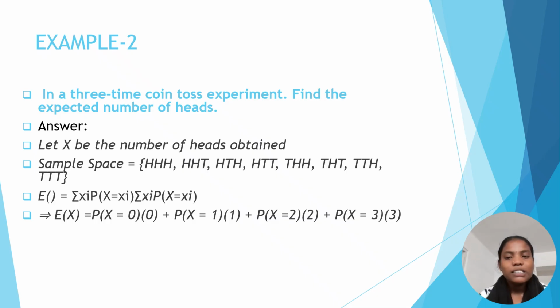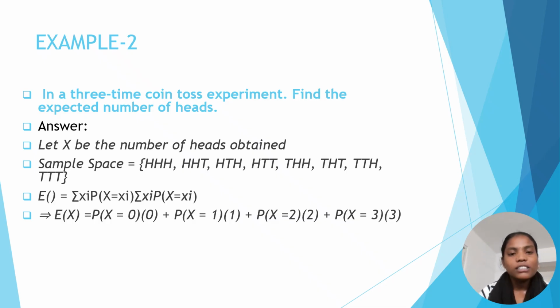The sample space, with 3 coins or 3 coin tosses, is: 3 heads, or 2 heads and 1 tail, or 1 head, 1 tail, 1 head, or 2 tails and 1 head, or 1 tail and 2 heads, or 1 head and 2 tails. This is the sample space of the expectation.